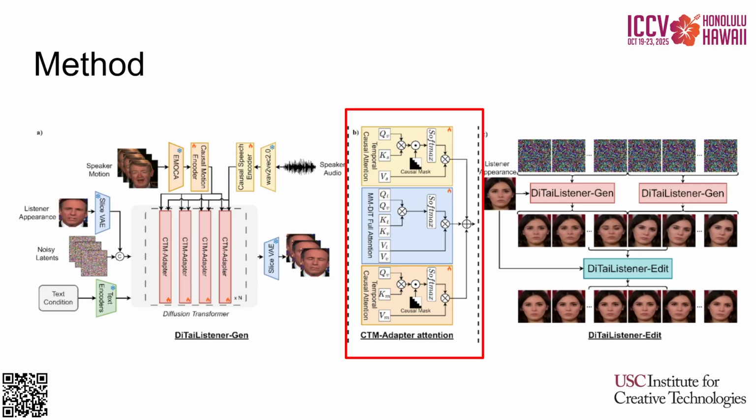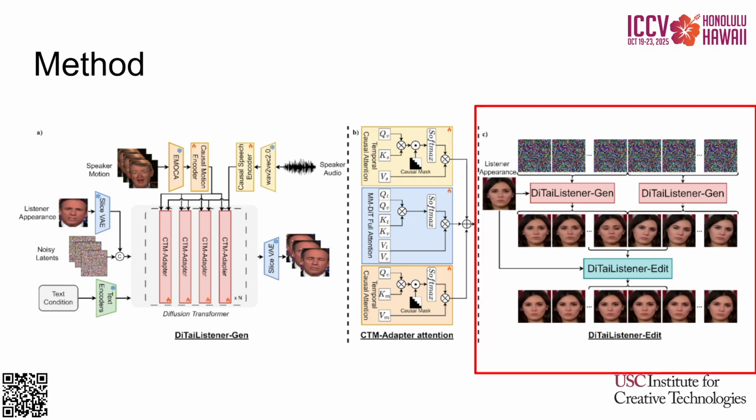The model is trained with diffusion loss on 115 hours of conversations from RealTalk data. As a result of the first stage, we generate 4 seconds clips. On the second stage, we generate transitions between those clips. The Edit model is conditioned on the listener appearance and 2 frames, one from the previous clip and one from the next one. The model generates frames in between to ensure video consistency. This way, the model may generate long videos.